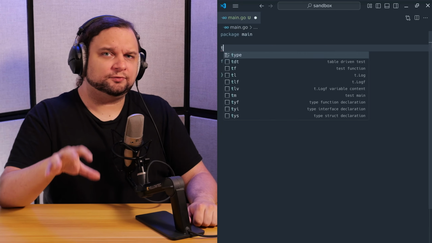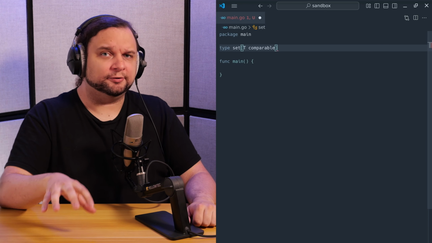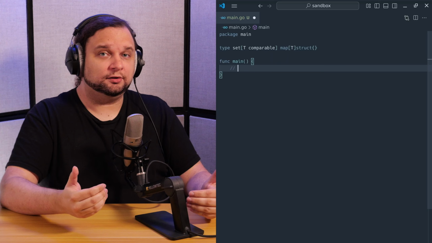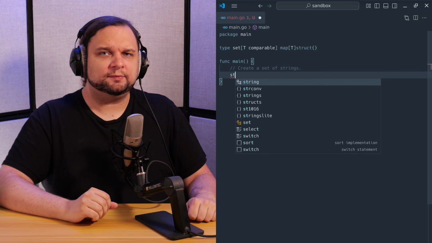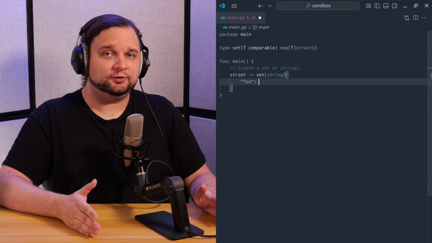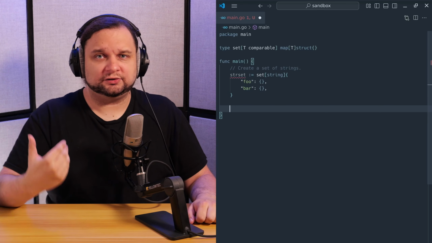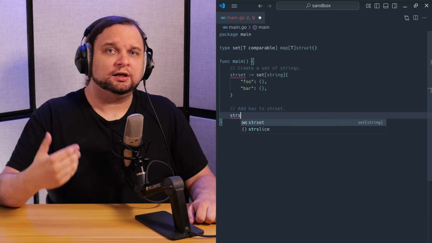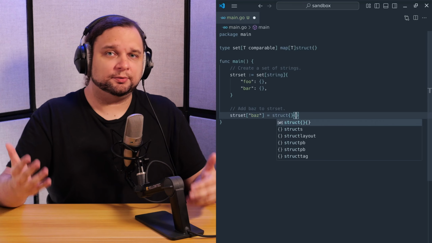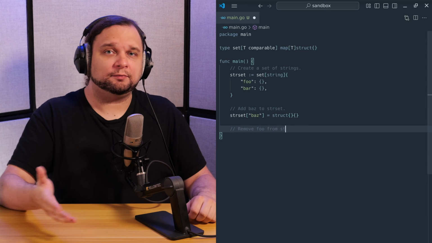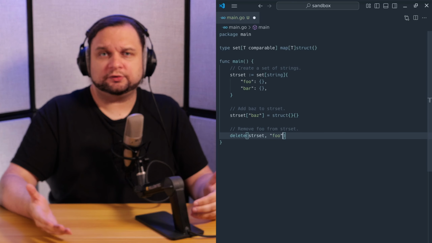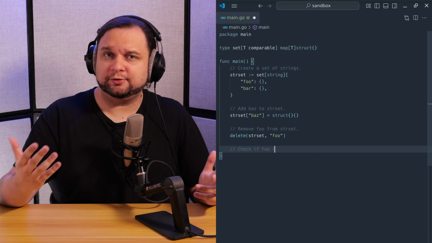If we create a map of type T, any type that's comparable, to an empty struct, we've created a set. We can do all the things with this type that we could do with a normal native set type too. We can add things to it by setting their keys to a new empty struct. We could remove things from it by calling the built-in delete function on the map at the thing that we want to remove. And we can test whether something is in the set by using the "OK" idiom.